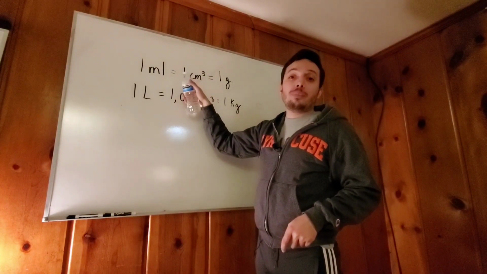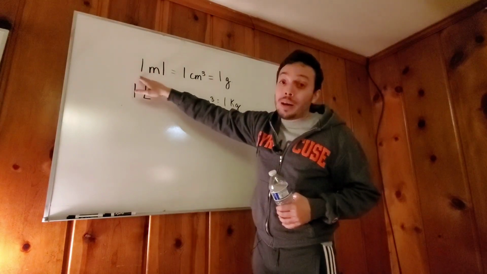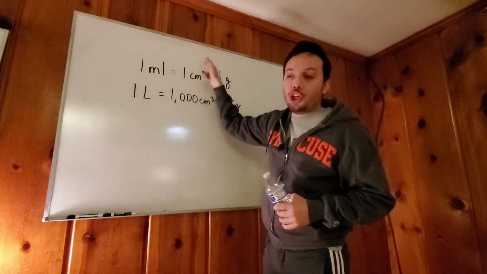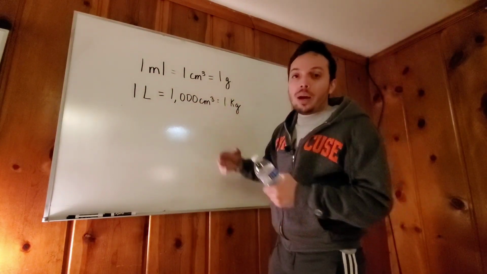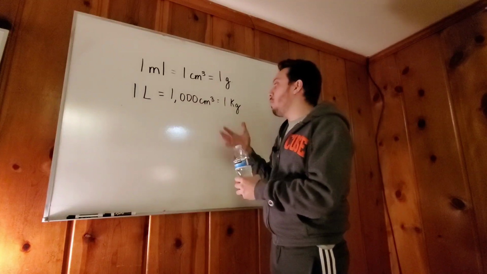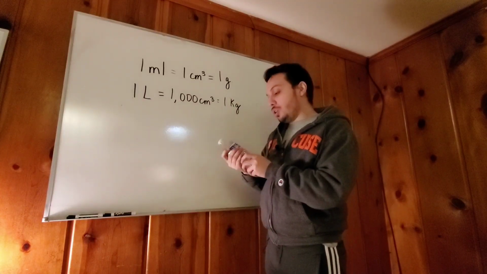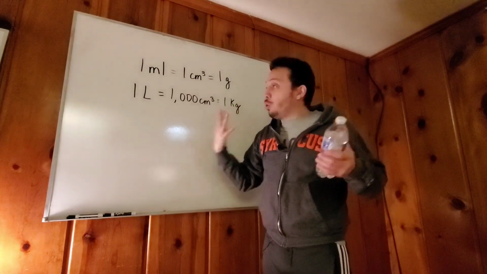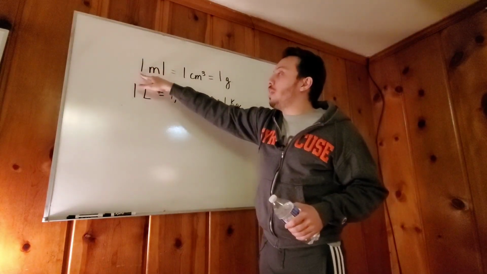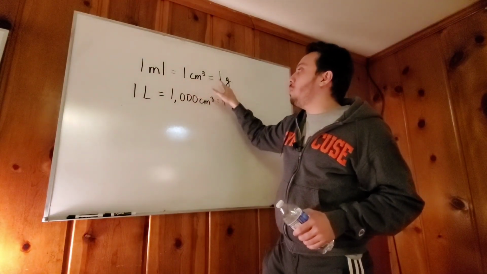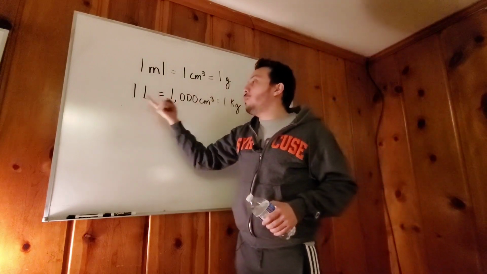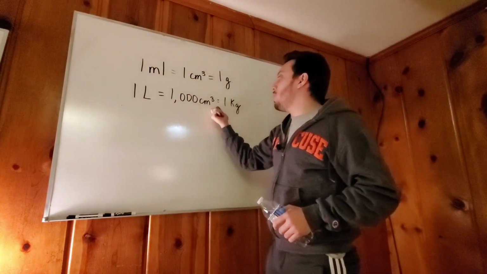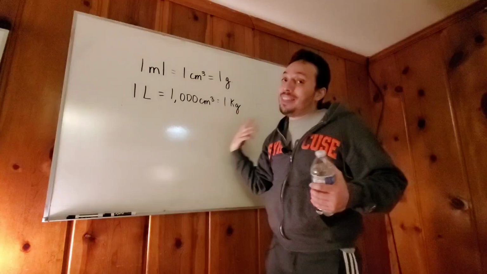I've got 500 centimeters cubed. How do I know? Because 1 milliliter equals 1 centimeter cubed, and then equals 1 gram. So this is 500 grams, and 500 grams is half a kilogram. So that's it. I told you, it's pretty easy. So you just have to know 1 milliliter equals 1 centimeter cubed equals 1 gram. Then we have 1 liter equals 1,000 centimeters cubed equals 1 kilogram. And that's pretty much it.